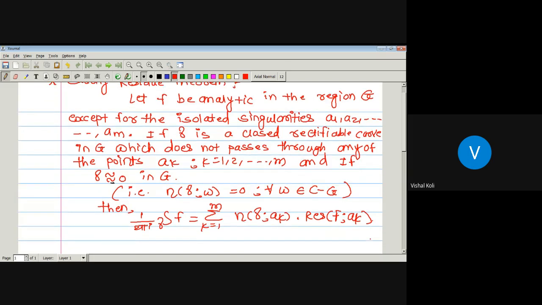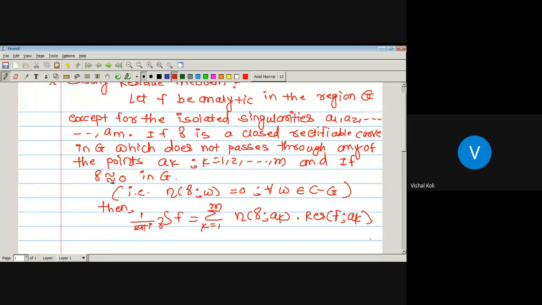So here we are given an analytic function in the region G except for the isolated singularities a1, a2, up to am. It means a1, a2, am are members of G at which the function is not analytic. As the function is not analytic there, it must have a singularity, and which type? It has an isolated singularity. It means in the neighborhood of a1, a2, up to am the given function f is analytic. Also, gamma is a closed rectifiable curve in G. It means it has a finite length and its endpoints coincide, and it does not pass through any of the points ak.